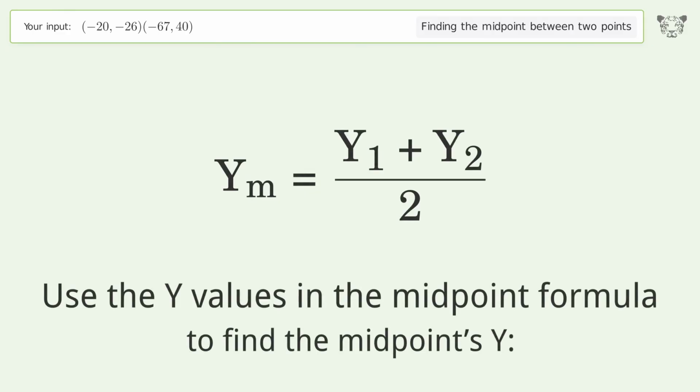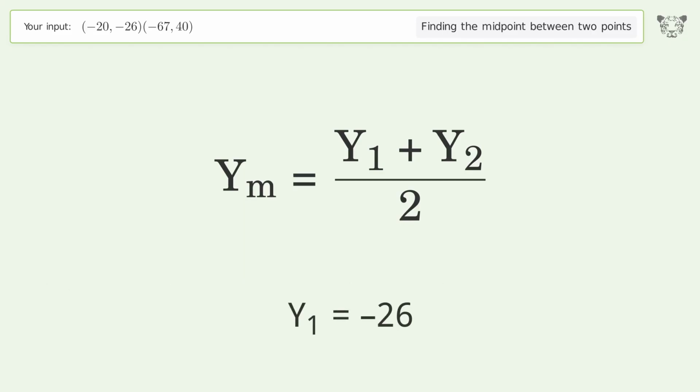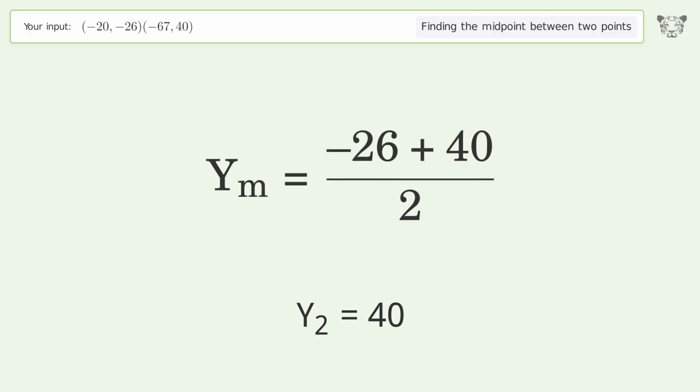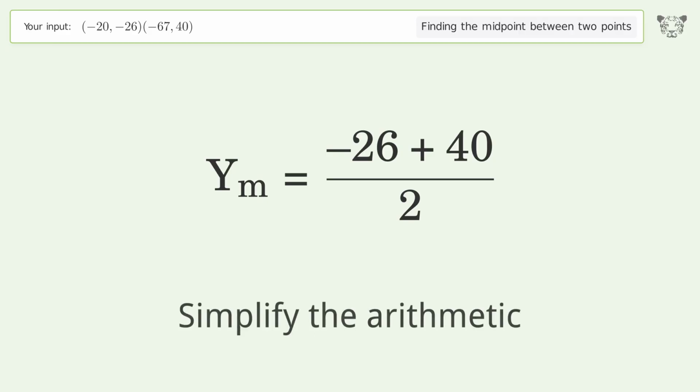Use the y values in the midpoint formula to find the midpoint's y. y1 equals negative 26. y2 equals 40. Simplify the arithmetic.